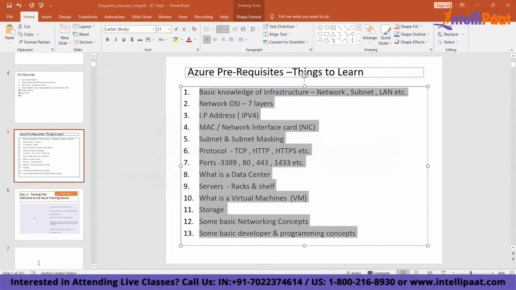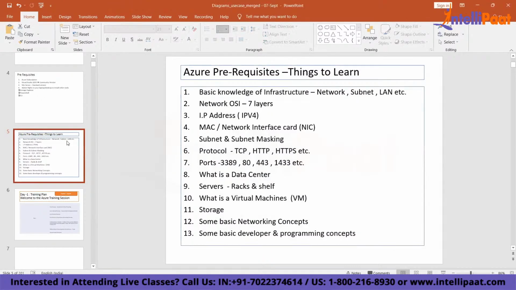Guys, you all got the prerequisite and the things that you need to have a basic understanding of before we learn Azure. Now moving on straight. Now the first thing that you need to learn and understand is that before we go ahead and start our curriculum.